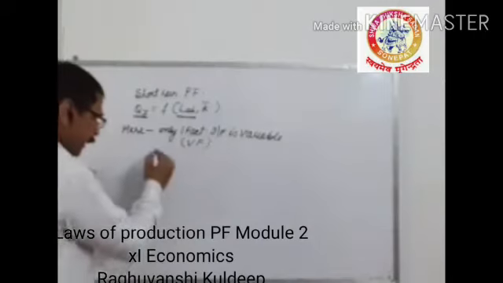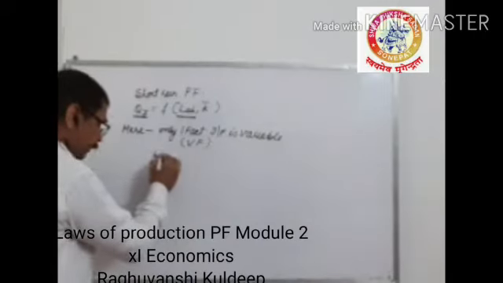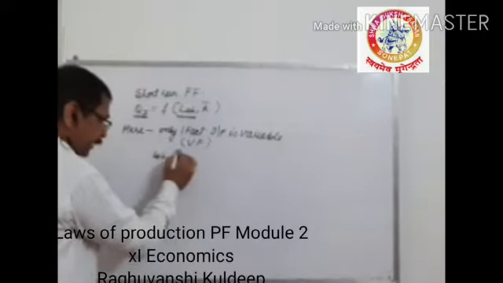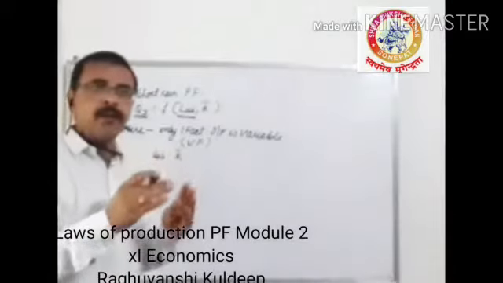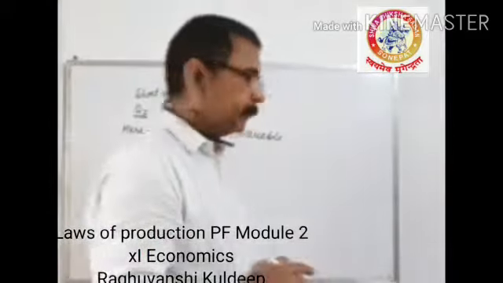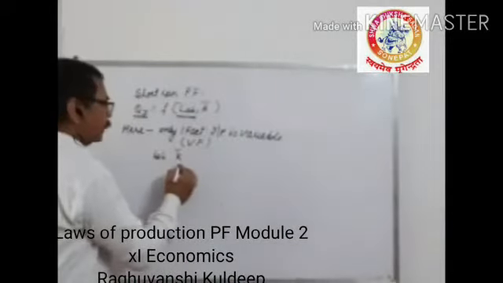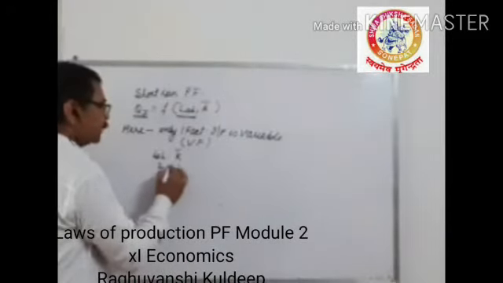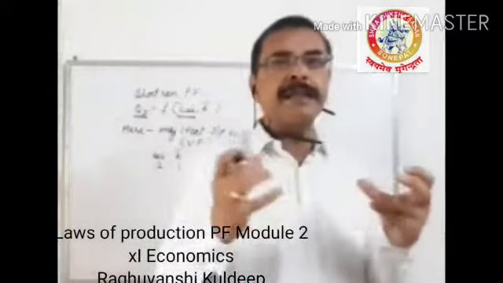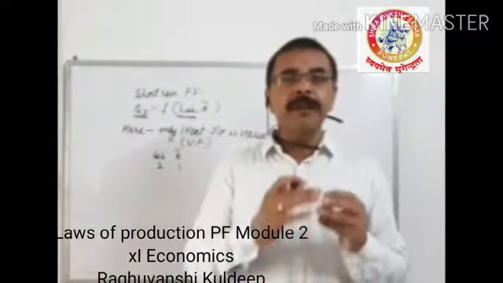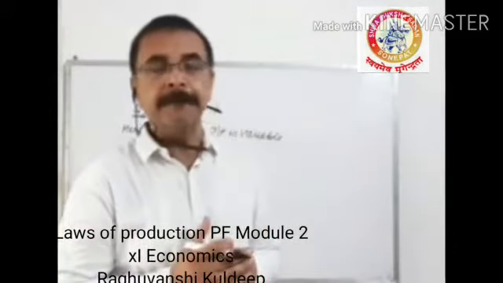So you will keep changing labor, keeping capital constant. For example, the producer or the firm has only one machine, and on this machine only two laborers can work. That is the combination. In your surroundings you will see various machines on which a limited ratio of labor is working.